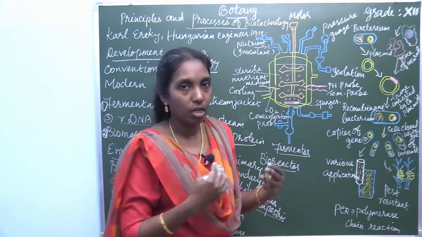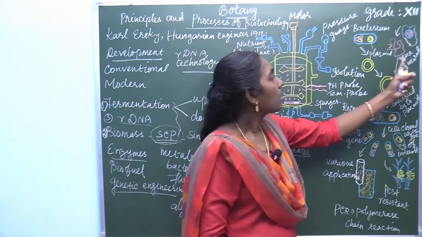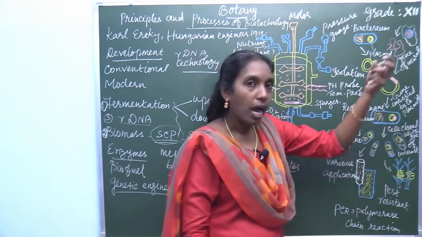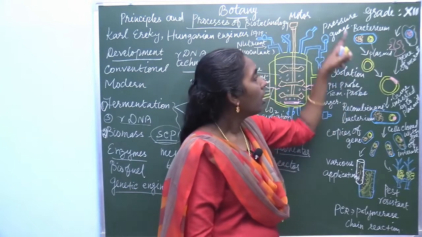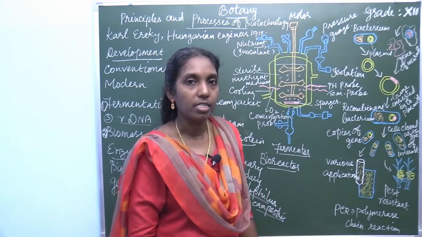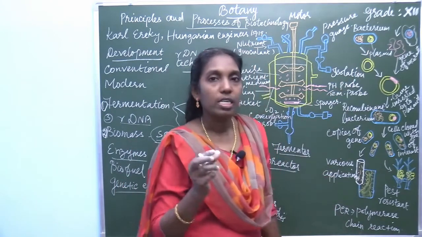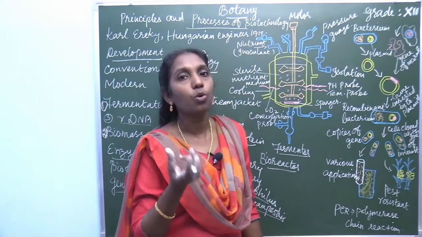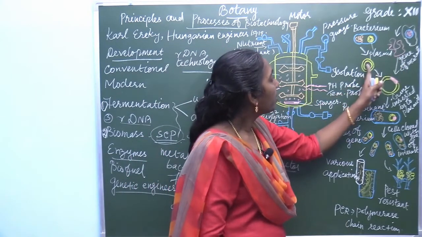So many enzymes are involved in this process. So this gene of interest can be isolated, and this is the bacterium. In the bacterium there is a specialization: the presence of plasmid. This plasmid is used as a vector, that is a cloning vehicle. So this gene of interest can be introduced.